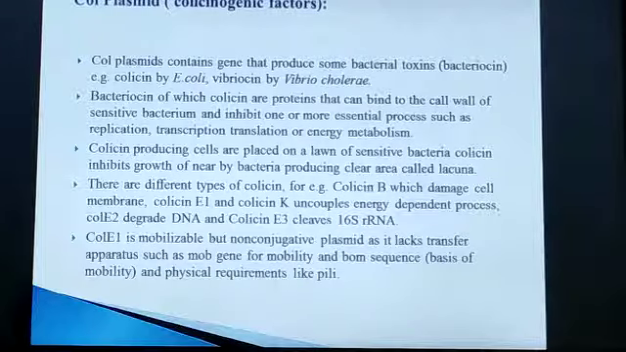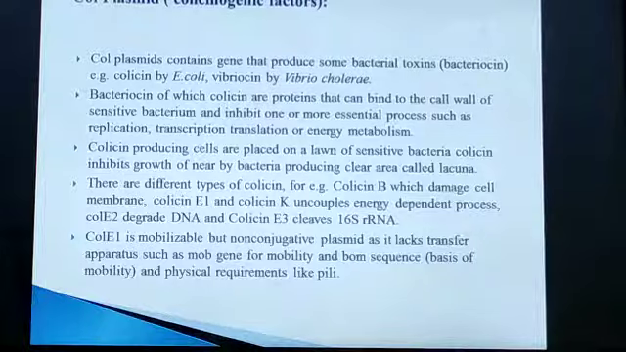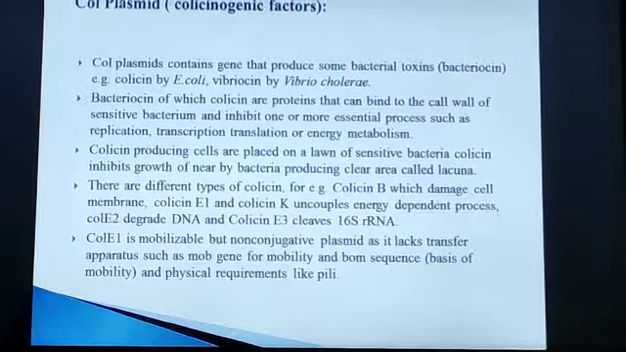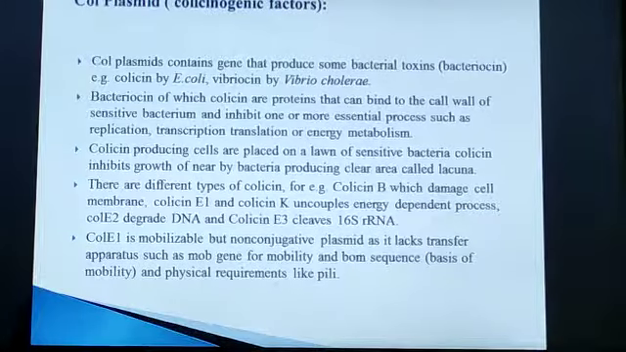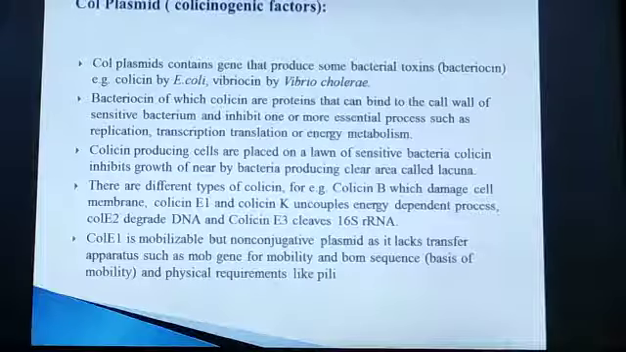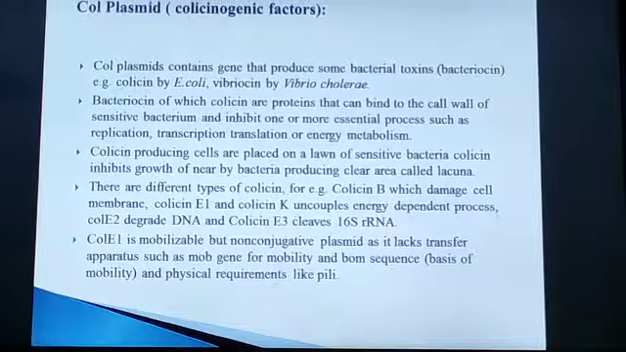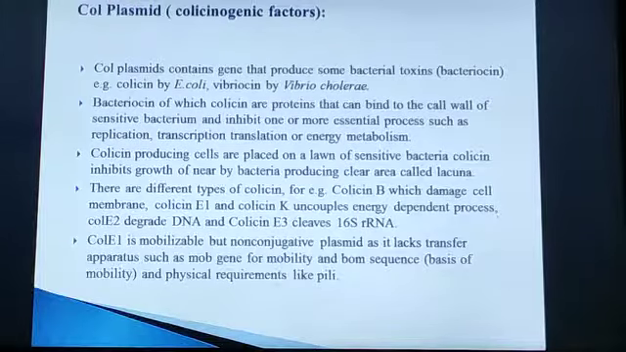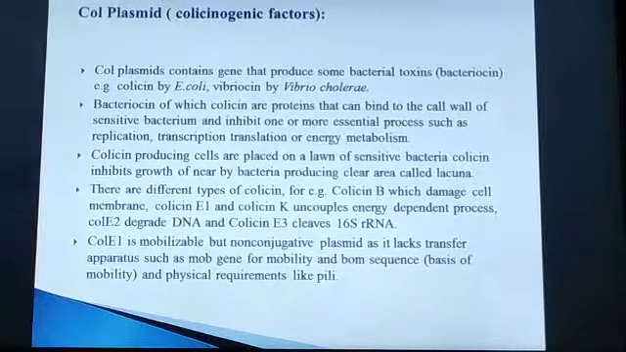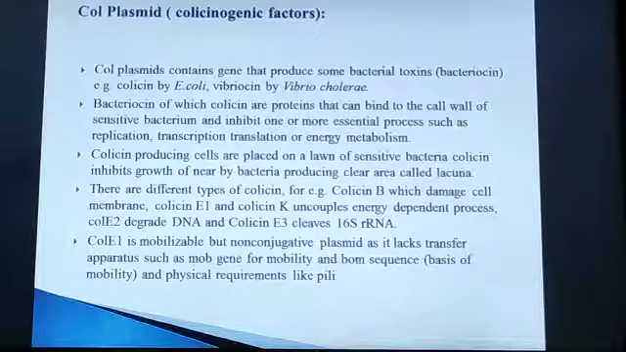Colicin producing cells are placed, for example, on a lawn of sensitive bacteria. Then this colicin inhibits the growth of nearby bacteria, producing clear areas which are called lacunae. As we know, there are plaques which are produced by bacteriophages. In the same way, lacunae are the clear areas which are produced by these colicin producing bacteria.